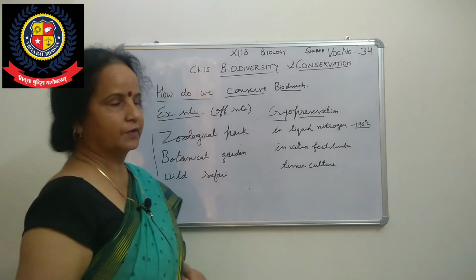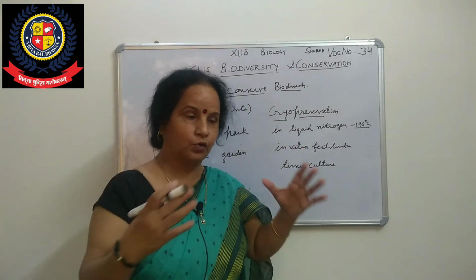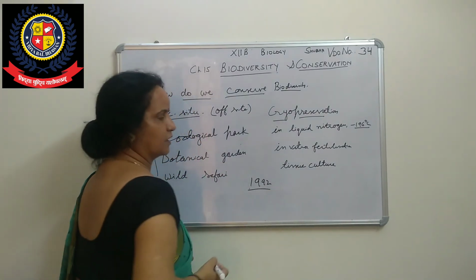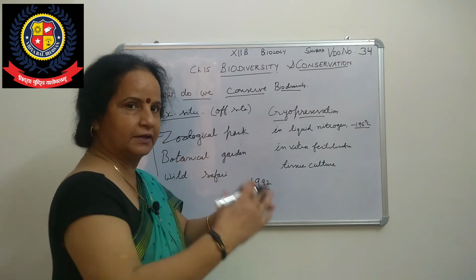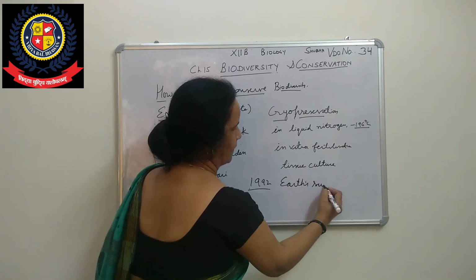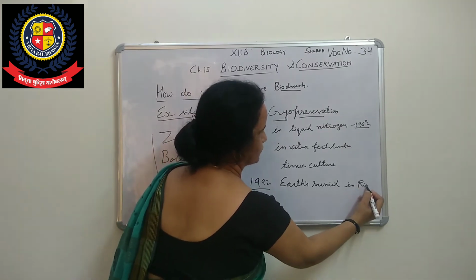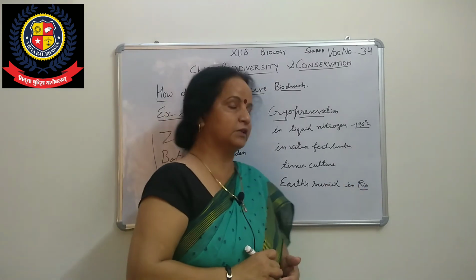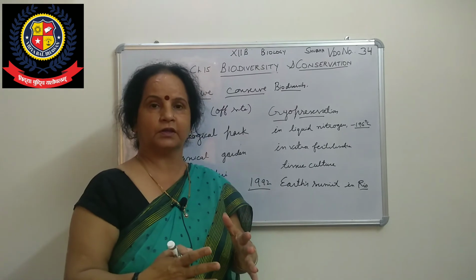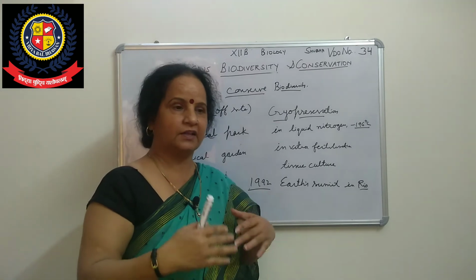Now the next one, in the last paragraph of this topic: when did the whole world look after this? First, in 1992, there was a summit called the Earth Summit, a meeting or convention, in Rio. Representatives from different countries took care that we should do something about biodiversity loss. So then they started some methods.